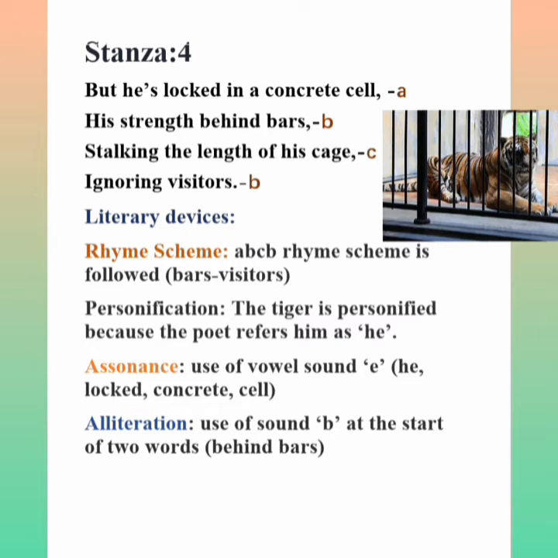Next is alliteration, the use of the sound B, behind bars. So, rhyme scheme A, B, C, B. Personification, tiger. Assonance, use of vowel sound E, he logged concrete cell. Next is alliteration, use of sound B, behind bars.